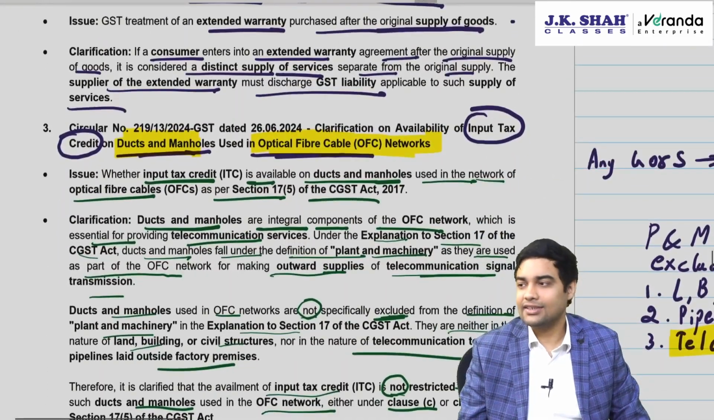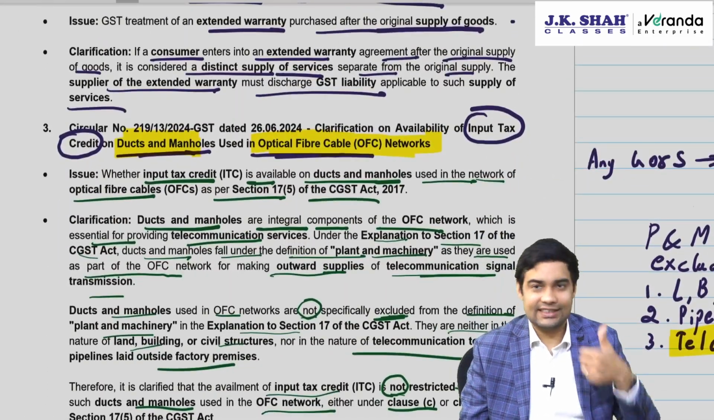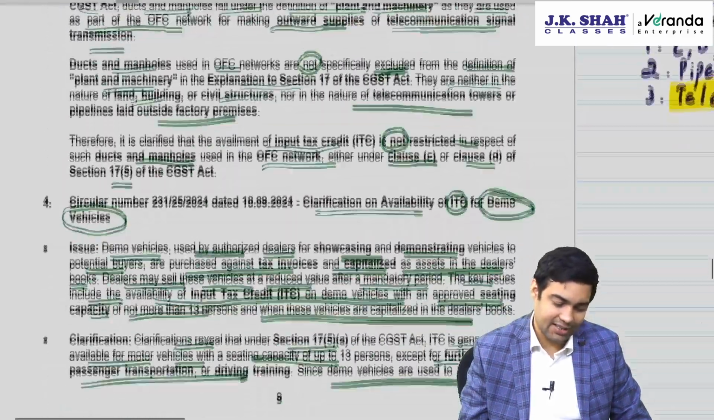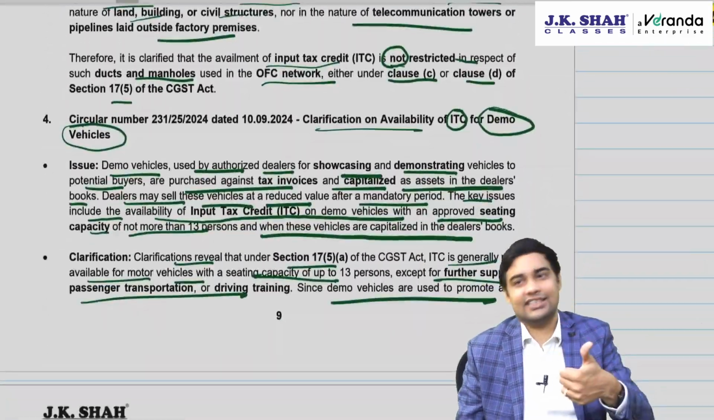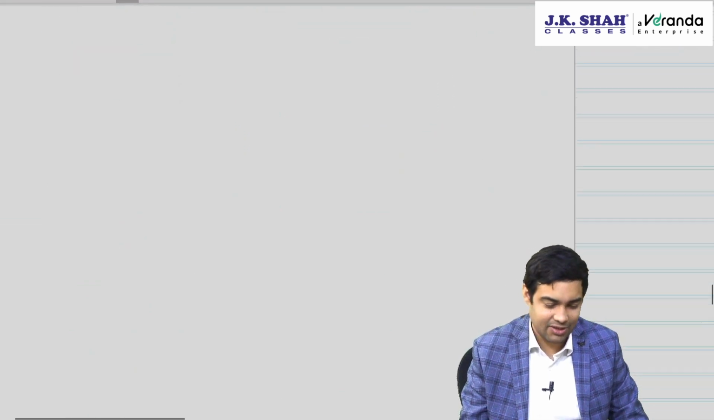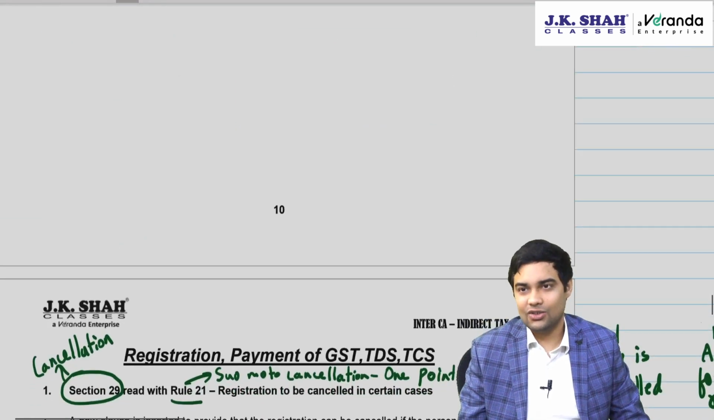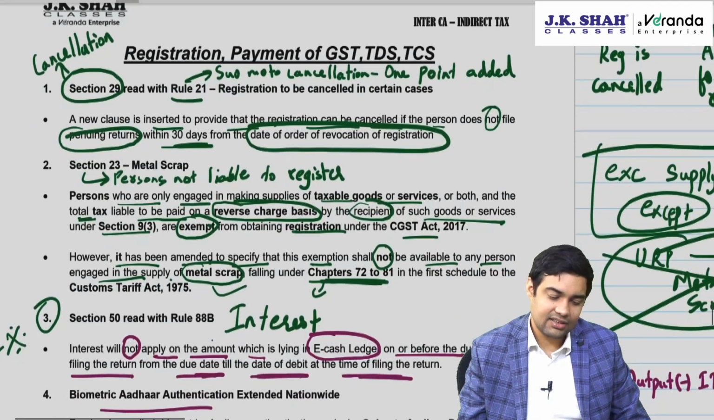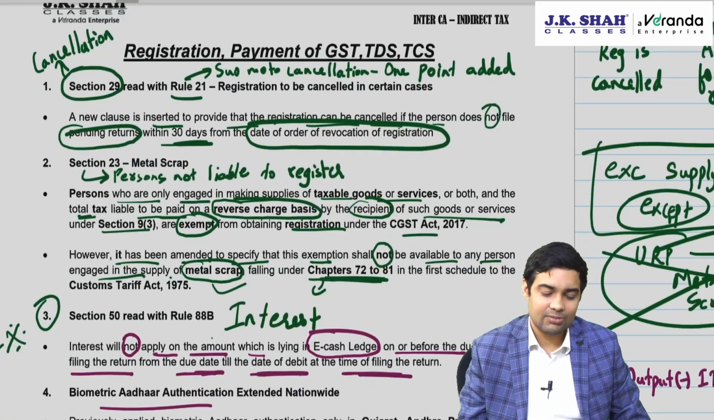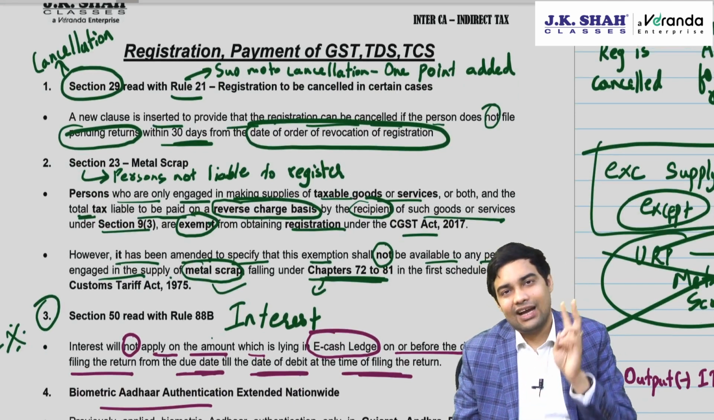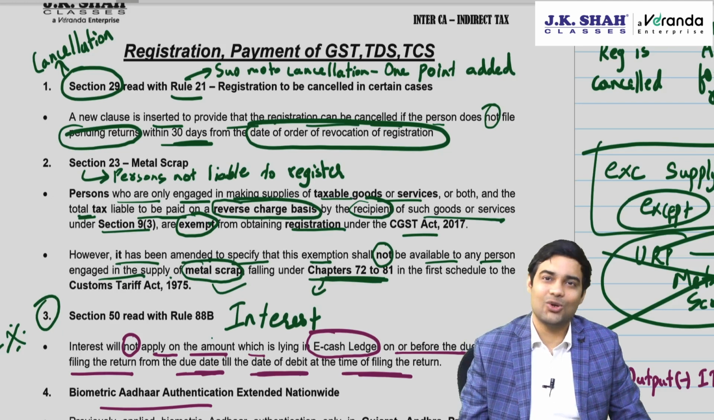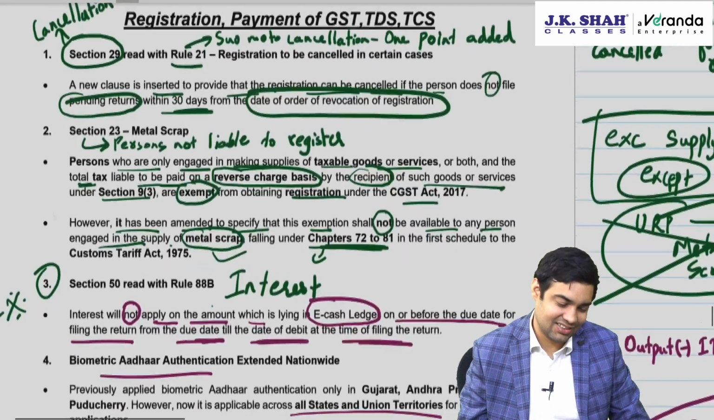Then optical fiber, ducts and manholes, do you get ITC? Yes, ducts and manholes ITC will be available because they are plant and machinery. Demo vehicles, you will get ITC. Yes, demo vehicles ITC will be available. If you claim depreciation, no. If it is used for marketing service, no. Then suo motu cancellation, one point has been added. What's that one point? If you don't file the returns within 30 days from the order of revocation, then suo motu cancellation proceedings can be initiated.